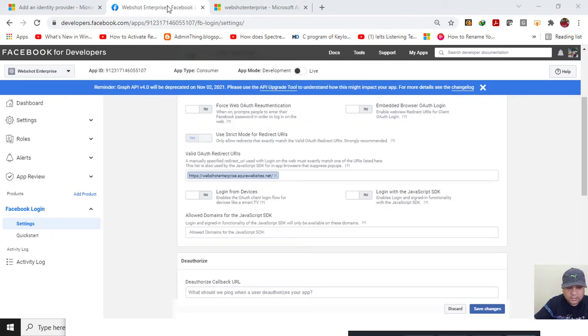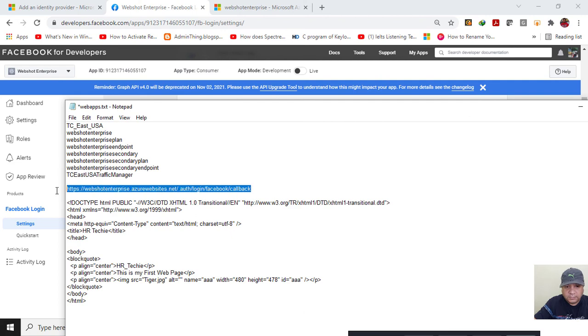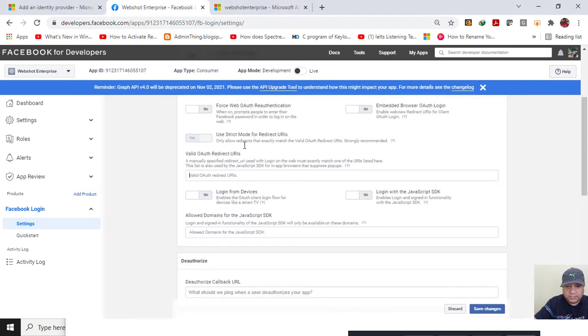No, let me copy this complete one. Now this is very important. Click on save changes.